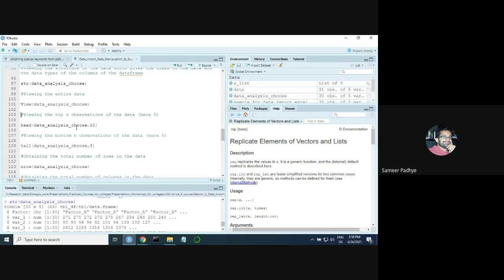Okay, is this part clear? Any difficulties, any questions? So yeah, maybe you can take a minute to look at the structure of the data.